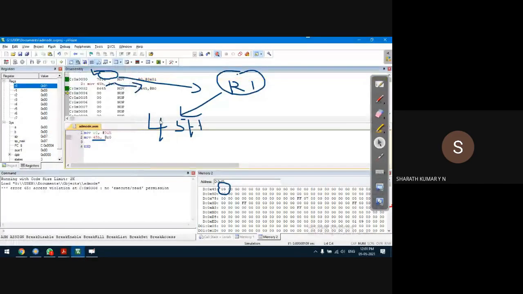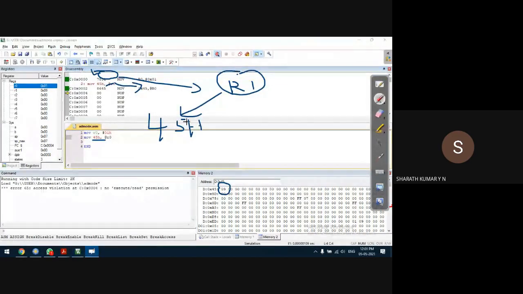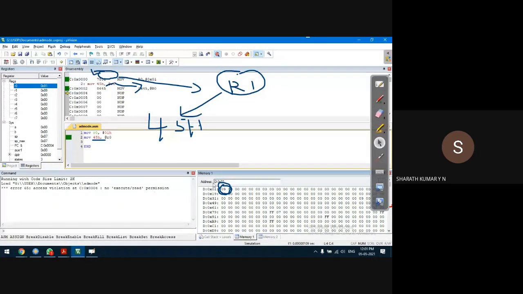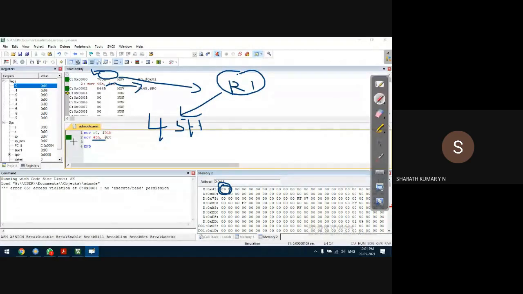Debug run. Okay, fine. So that means data 09, which was available in location R1, is now copied into destination 45h.